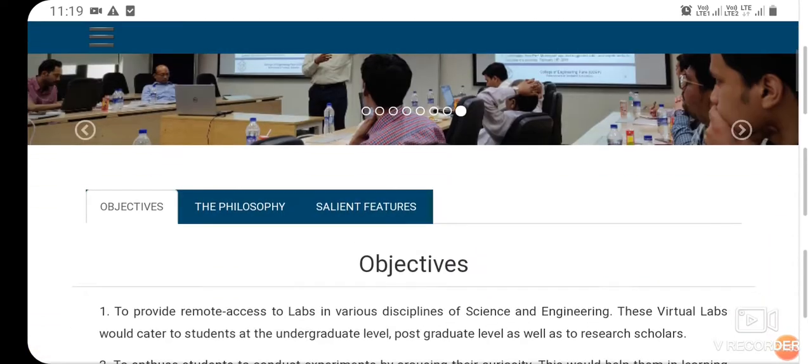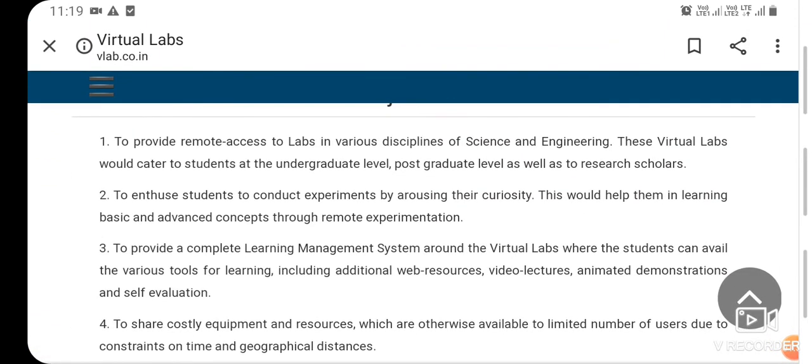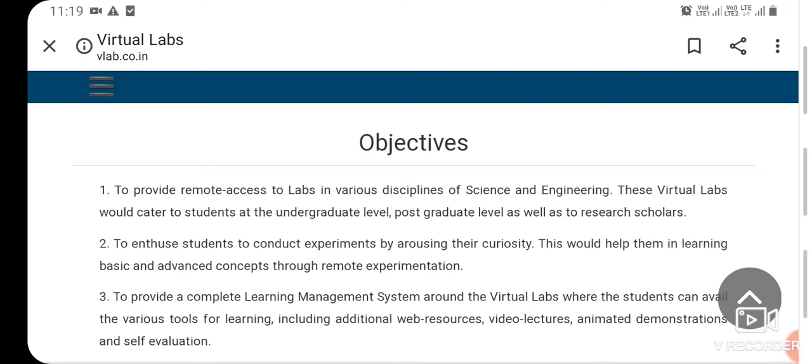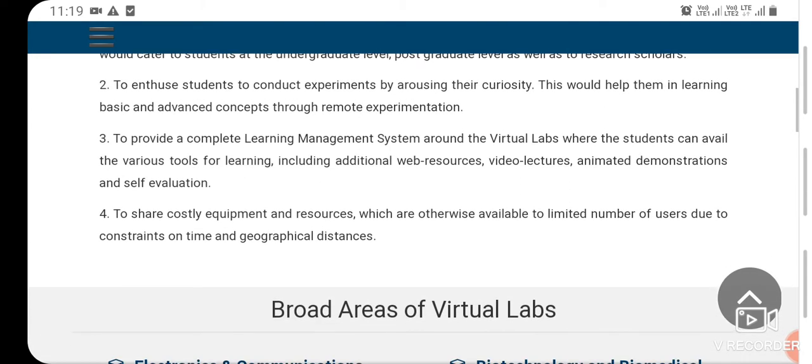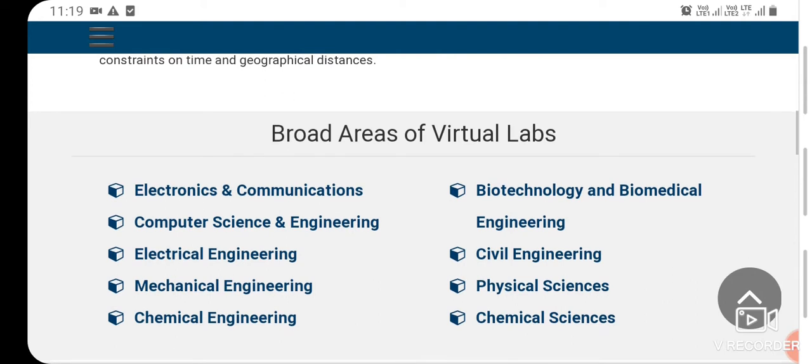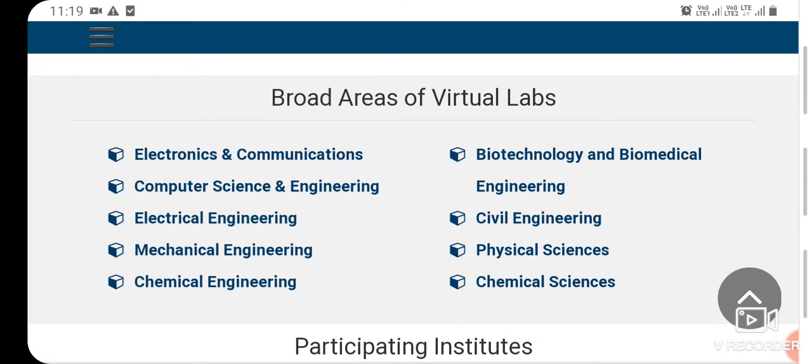Now scroll down, you can see the objectives, you can read it. That is, what are the main objectives that you have to follow to do the experiments virtually. Now here you can see the broad areas of virtual labs.